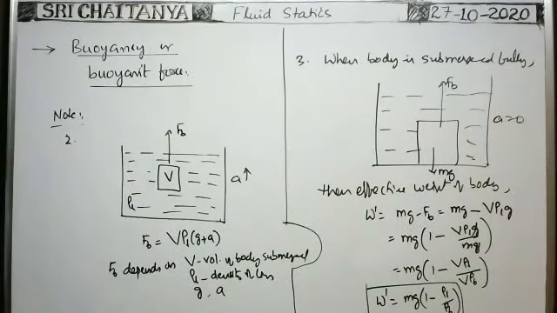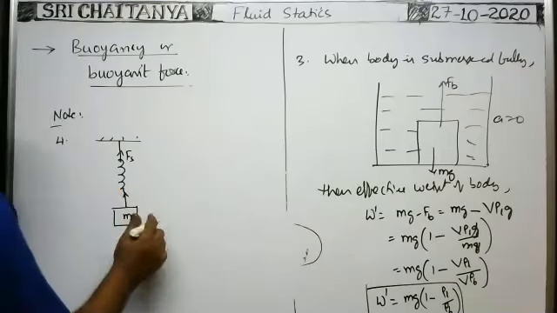Next, fourth one. Suppose by means of a spring balance, a block of mass m is suspended. So in this case, weight of the body acts vertically downward and spring force developed in the spring acts on the body in upward direction.